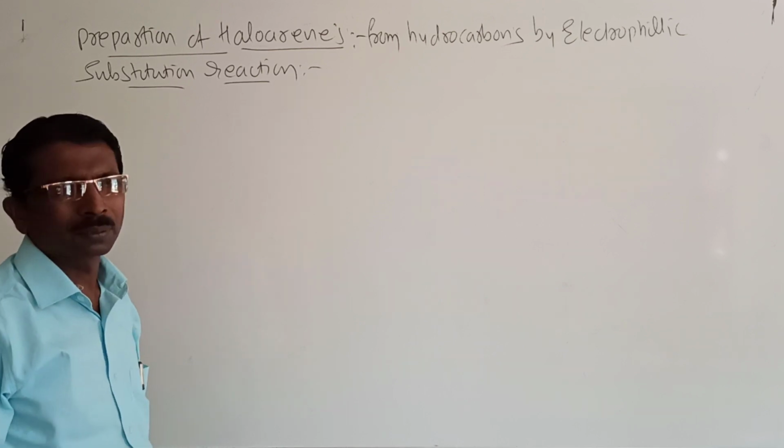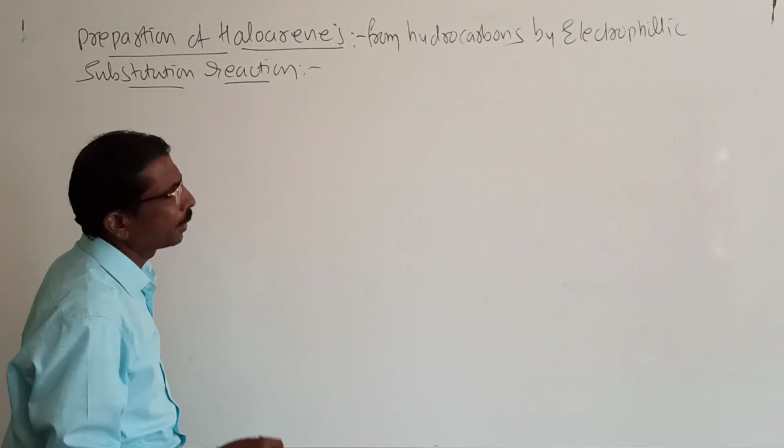Then what happens here? I will write the reaction first and then show the statement.